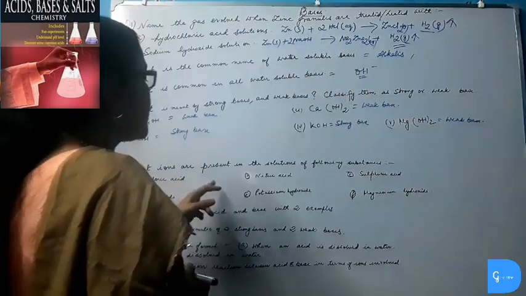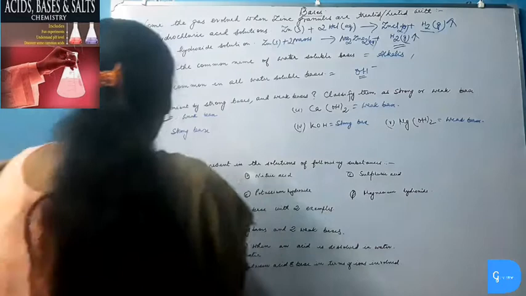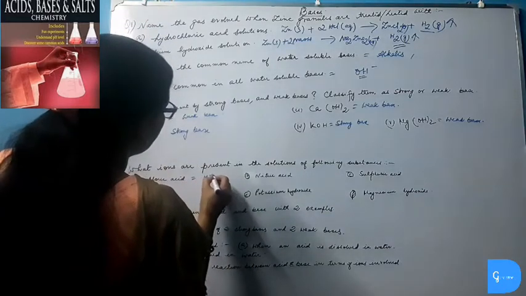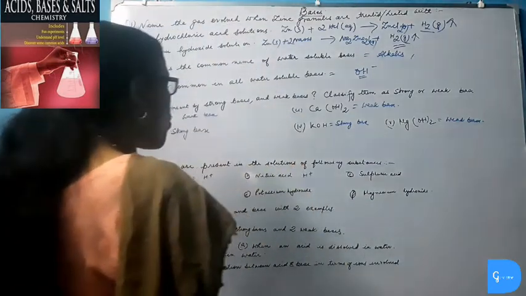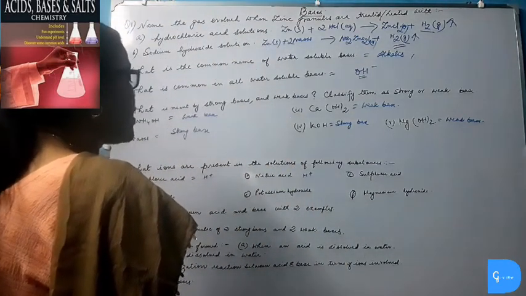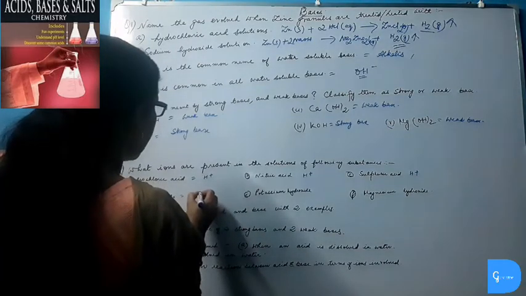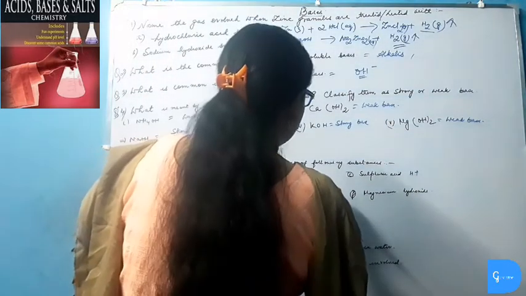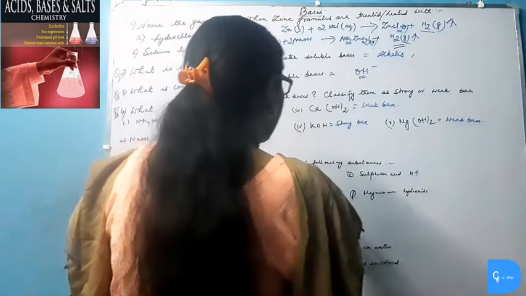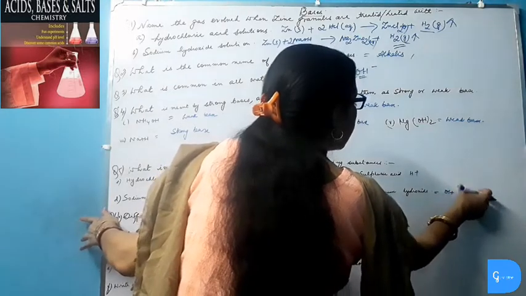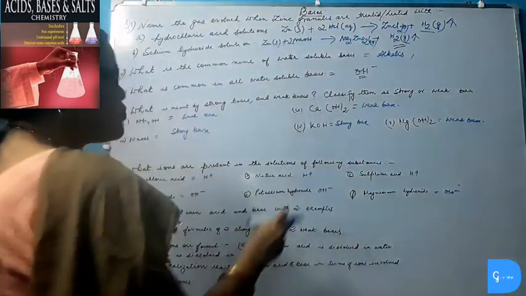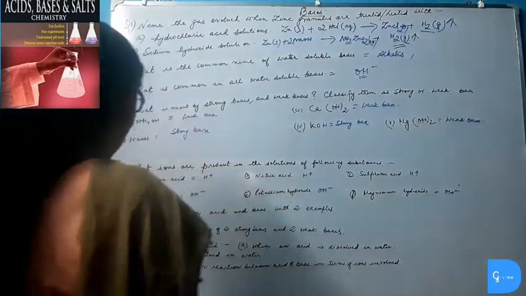What ions are present in the solutions of the following substances? Hydrochloric acid produces hydrogen ion. Nitric acid also produces hydrogen ions, because all acids produce hydrogen ions when dissolved in water. Sulfuric acid also produces hydrogen ion. Sodium hydroxide produces hydroxide ion. Potassium hydroxide produces hydroxide ion because these are bases. Magnesium hydroxide also produces hydroxide ion. Bases produce hydroxide ions, whereas acids produce hydrogen ions when dissolved in water.